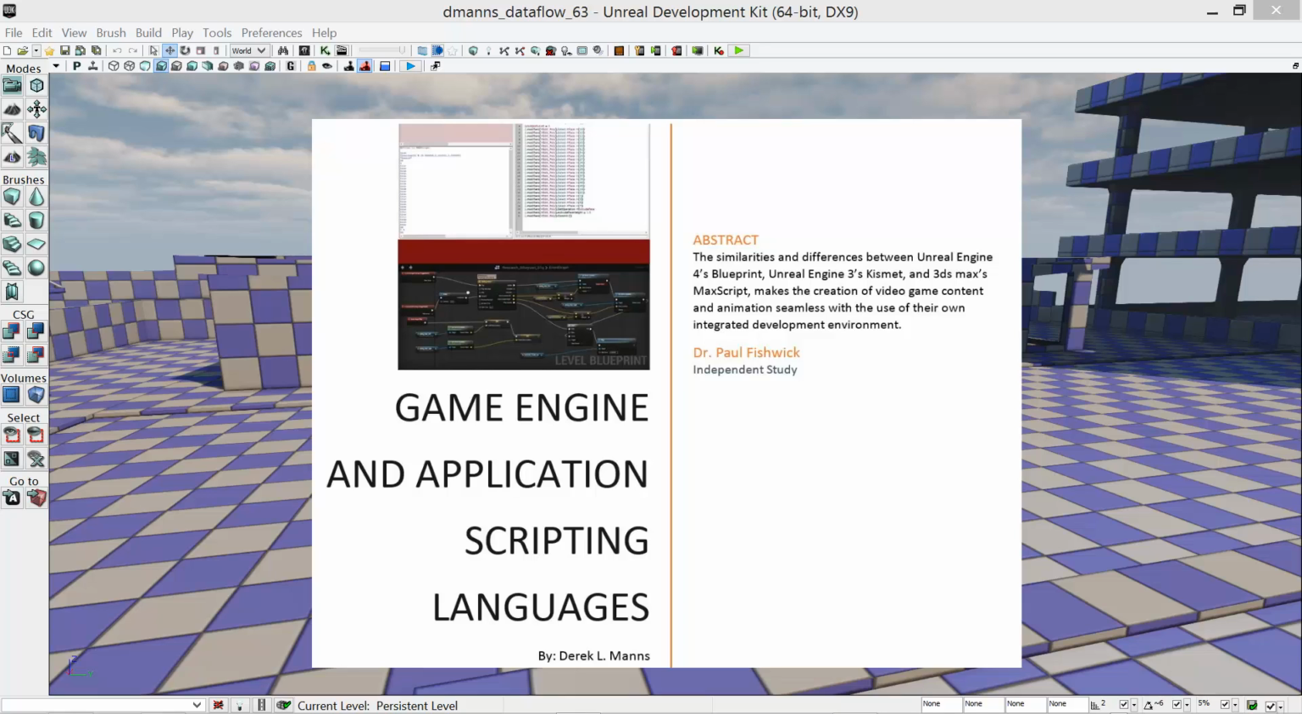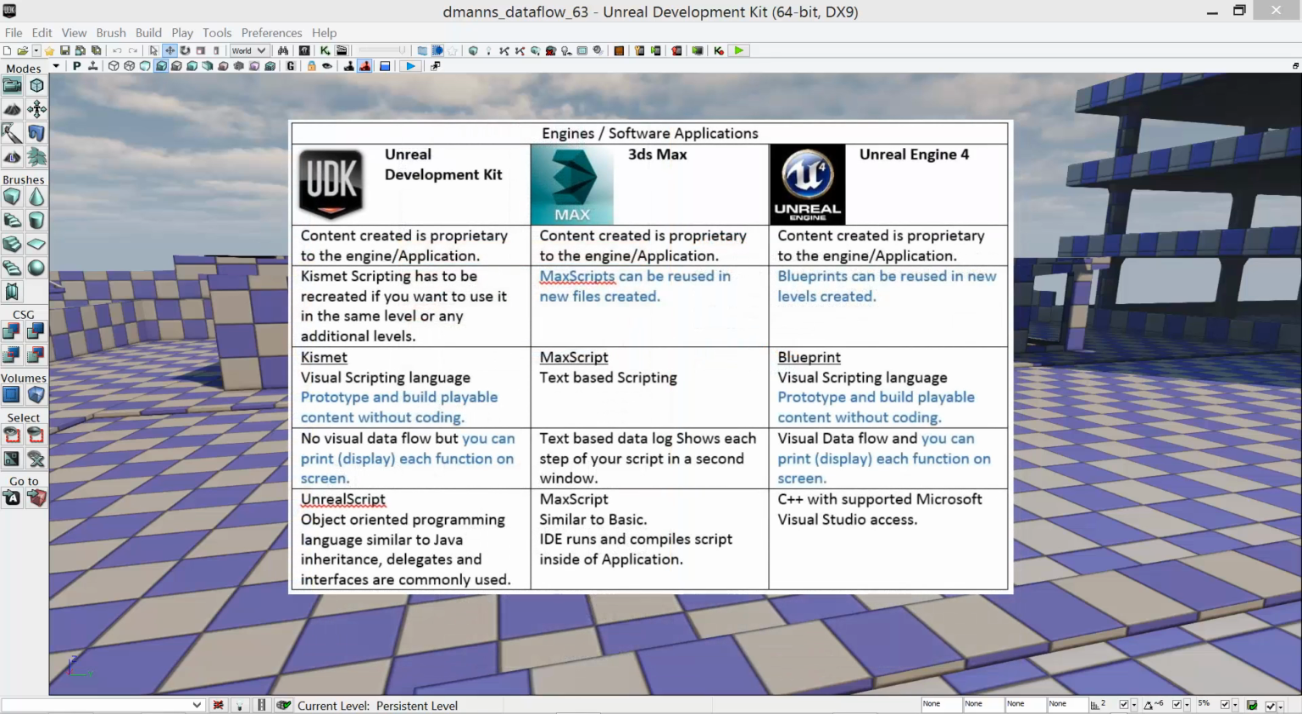Let's define each tool we are covering for clarity. 3ds Max is a 3D modeling software package made by Autodesk that provides a comprehensive modeling, animation, simulation, rendering solution for games, film, and motion graphic artists. UDK, which stands for Unreal Developers Kit, is the last iteration of the Unreal 3 engine, and UE4, which stands for Unreal Engine 4, is the latest version of Epic's Unreal Engine.